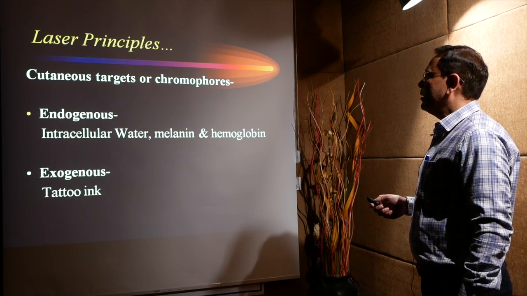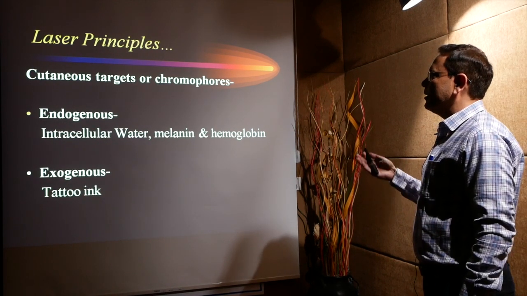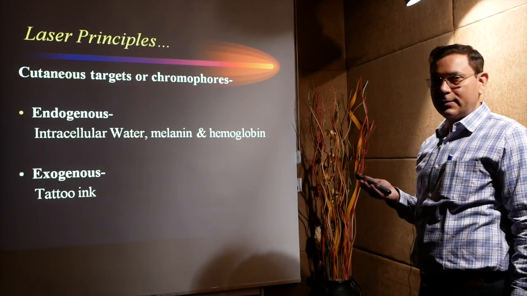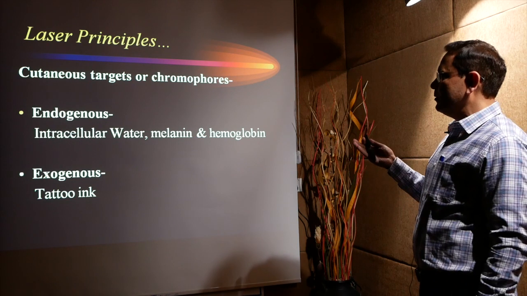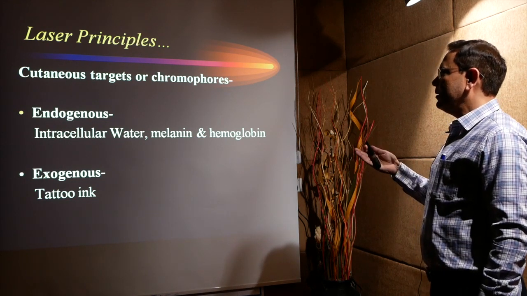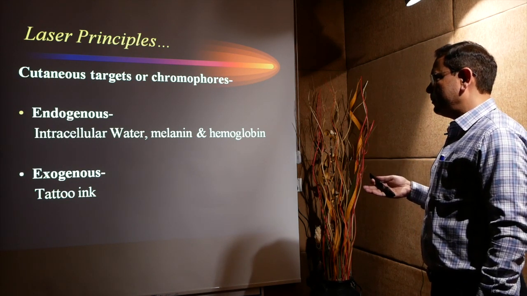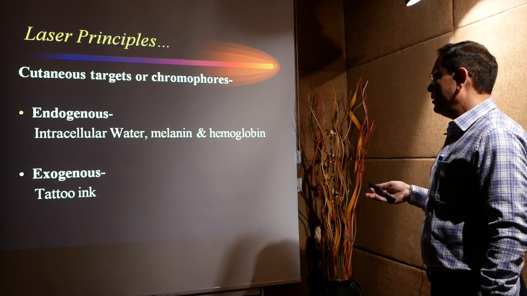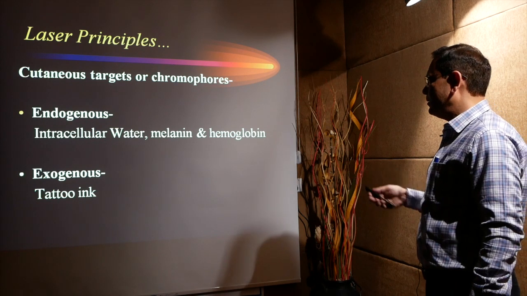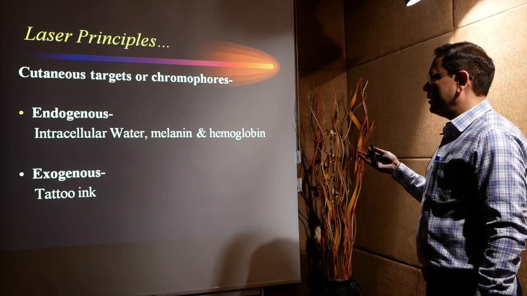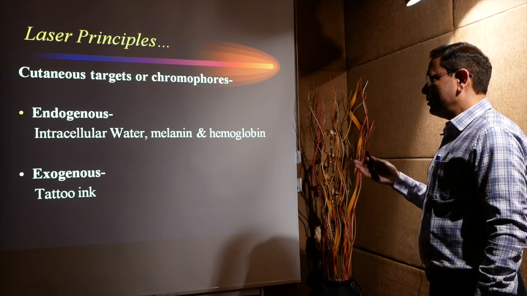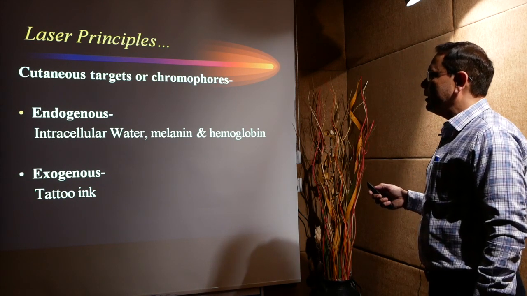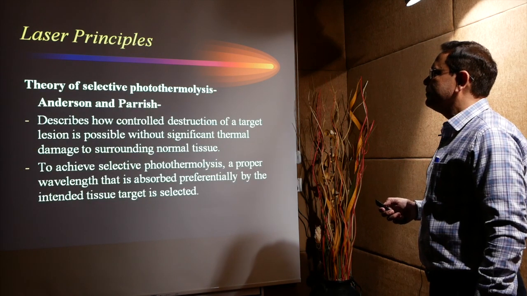The cutaneous targets or chromophores are the targets where the laser light is absorbed. These are of two kinds: one is endogenous, the other is exogenous. In endogenous, the main targets are intracellular water present in the epidermis and dermis, then melanin, which is usually present in the melanocytes, then hemoglobin, usually present in the vessels. Then the exogenous target is the tattoo. So tattoo removal is one of the common indications of lasers in dermatology.